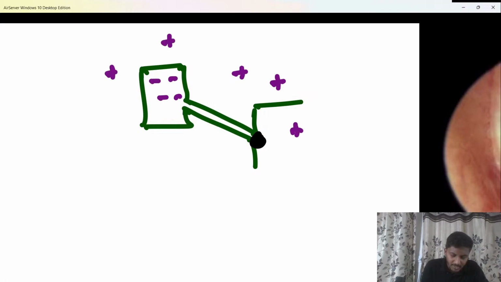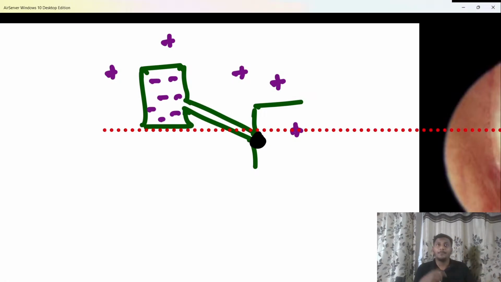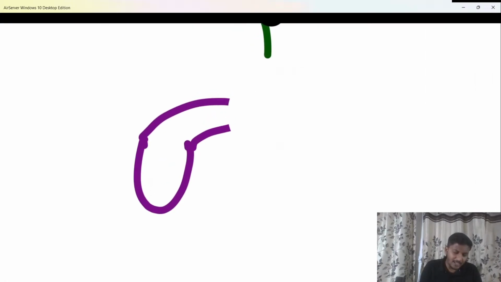the pressure inside the middle ear will keep on getting negative, beta. The pressure in the middle ear will get negative, and as the pressure in the middle ear is negative now, therefore a vacuum, a suction will be created, and due to that vacuum or suction, beta, the tympanic membrane will get pulled inside. Due to that, beta, there will be retraction of tympanic membrane. There will be so much retraction of tympanic membrane that ultimately the tympanic membrane ruptures. So initially there is retraction of tympanic membrane in the upper part, usually pars flaccida. That retraction is so much that it forms a retraction pocket, and ultimately the tympanic membrane ruptures.